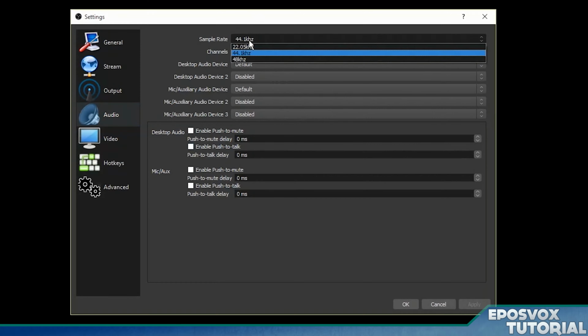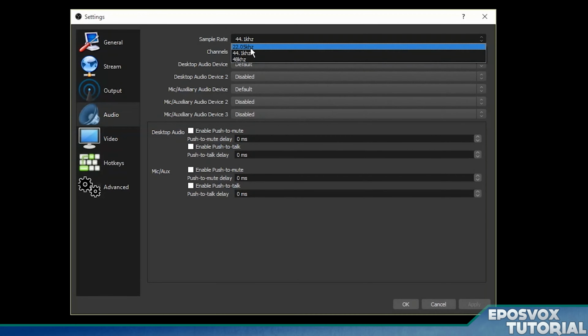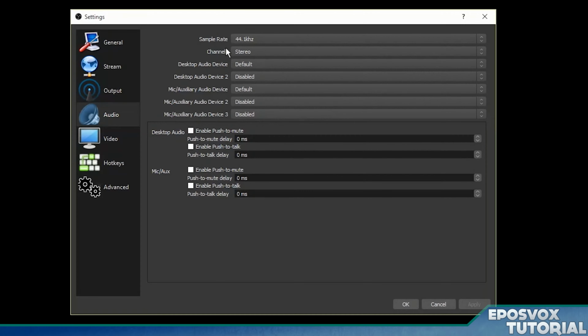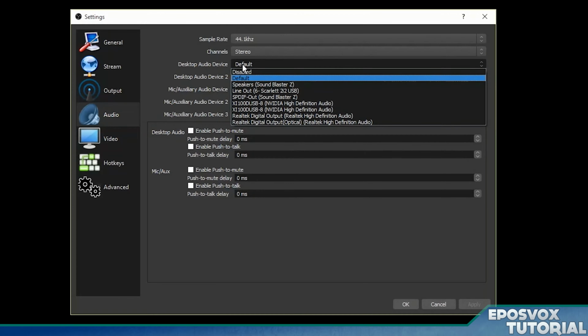For sample rate, always have it at 44.1 kilohertz or 48 kilohertz. You should never use 22.05 unless you know exactly what you're doing. For channels, put it as stereo. Just do it. For desktop audio device, in 90% of cases on Windows, default is going to work because whatever